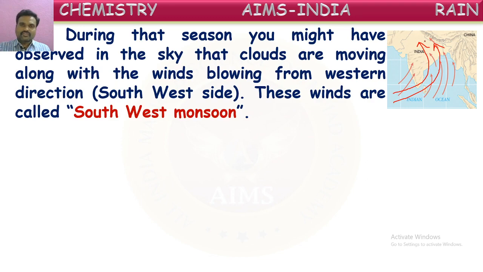They'll move from the southwest. So these winds are called southwest monsoon. These winds are called southwest monsoons because they are coming from the southwest direction. In this direction they will go. These are called monsoon, and they are moving from the western, southwestern direction. They are called southwest monsoon.